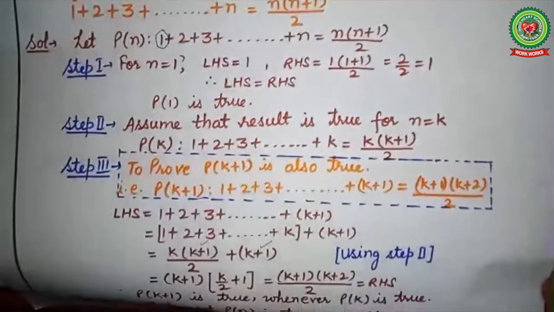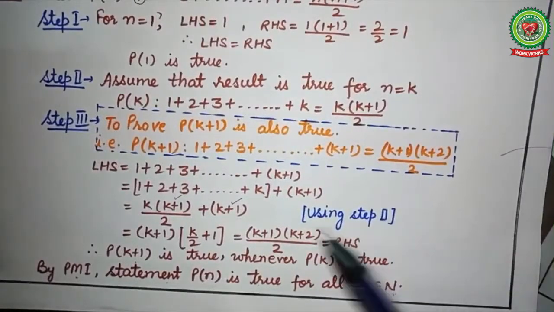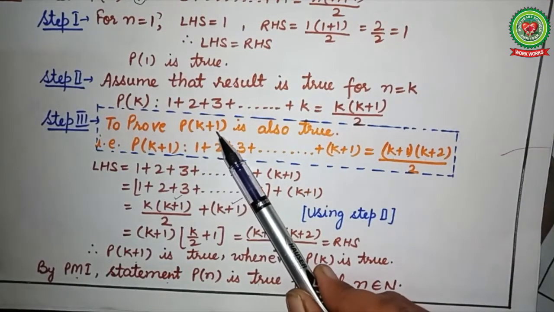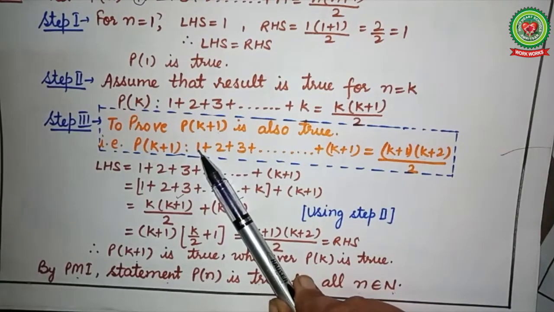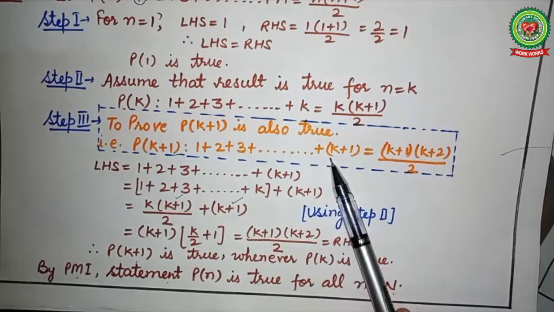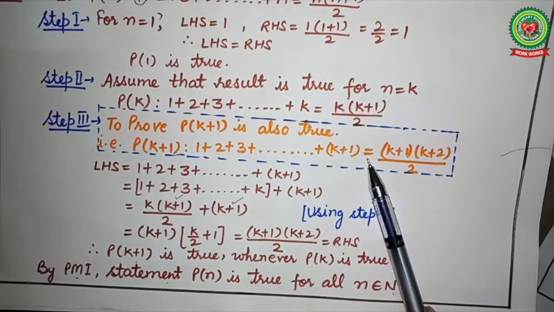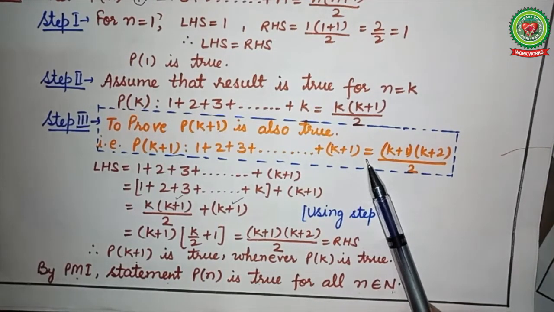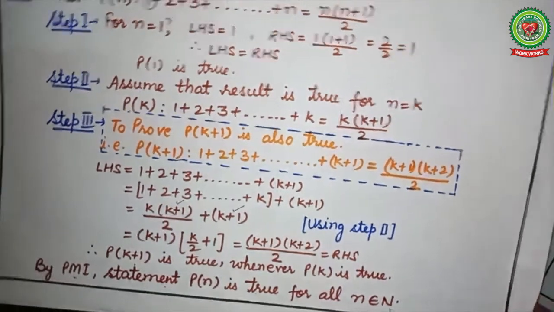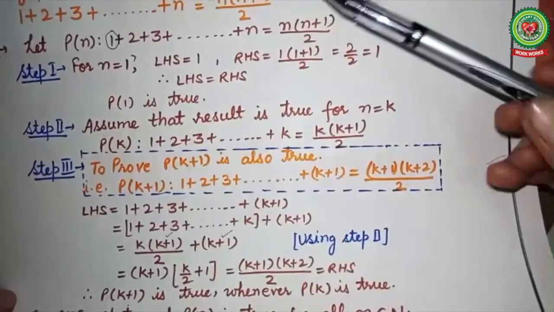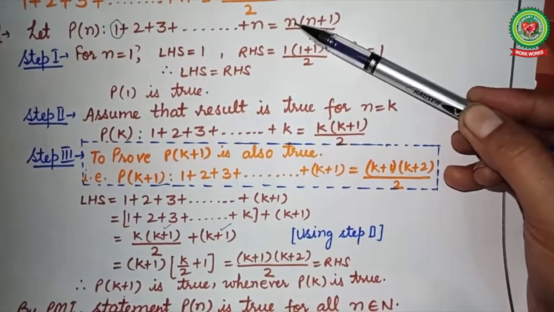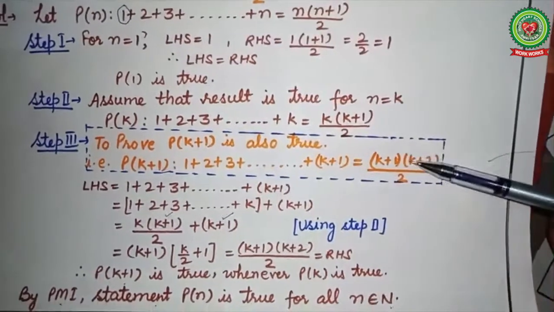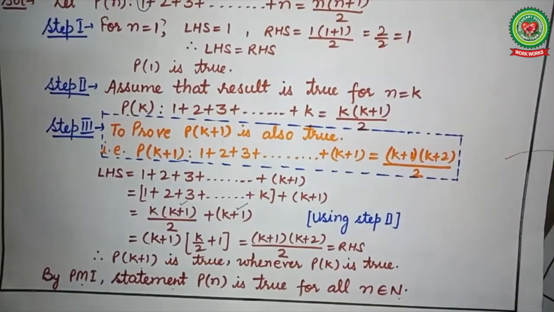Now, for step number 3, we have to prove that the result is true for n is equal to k plus 1. It means when we add the k plus 1 terms, that is 1 plus 2 plus 3 and so on till k plus 1, we will get the answer. Now for writing the answer, just replace n with k plus 1 in the given statement. Here, replace n with k plus 1. So we get the result (k plus 1) into (k plus 2) upon 2. So this is the desired result. We have to work for this answer.